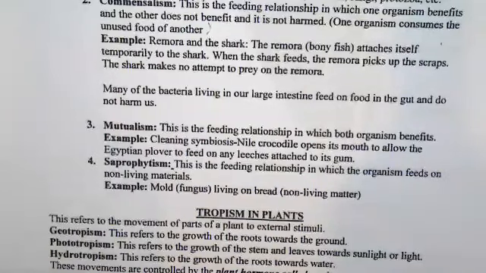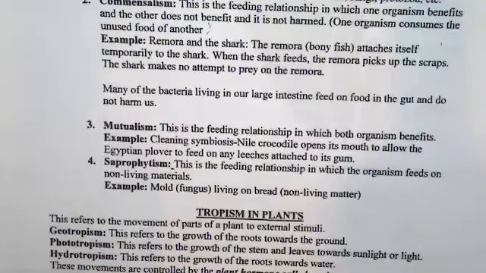But the Egyptian plover feeds on these leeches, so they get rid of the leeches from the gum. So what is happening here? The crocodile is benefiting from the cleaning, the plover feeding on the leeches. So the crocodile is benefiting from the cleaning process because it is relieved of the disease, while the plover gains food. It's getting food from the leeches. So there's that mutual benefit for both organisms. One is getting food, the other is getting cleaned up and relieved of disease. So that's a mutual benefit.